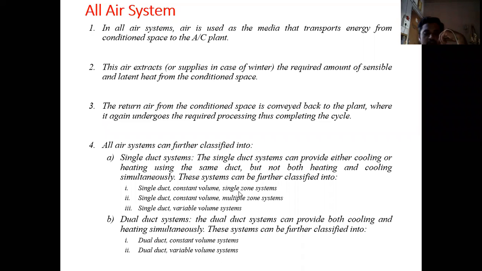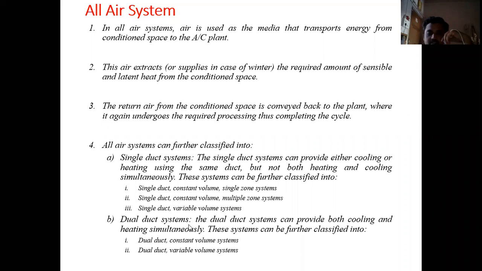That is single duct constant volume single zone system. It means we have to cool a single zone, and the volume flow rate is also constant, so we need not provide dampers in order to vary the volume flow rate of air to the room. Only one single duct will be provided, which provides either cooling or heating to the room. Then single duct constant volume multiple zone system means we have to provide either cooling or heating to multiple zones of a building. Then single duct variable volume systems. There will be a single duct with variable volume, meaning we have to provide a damper in order to vary the volume flow rate of the air as per the load on the room.